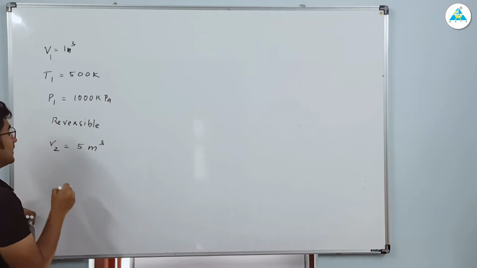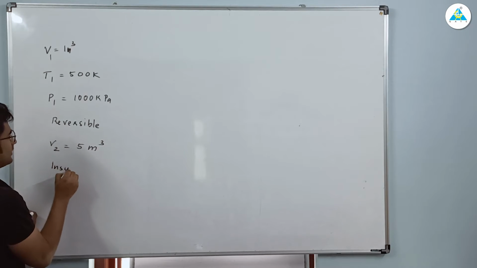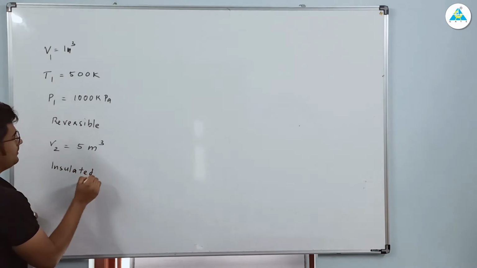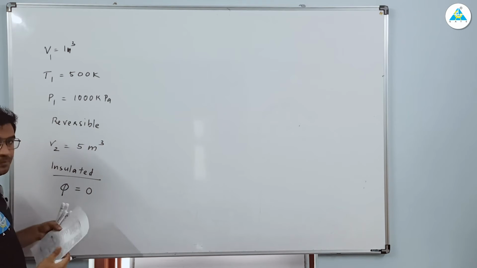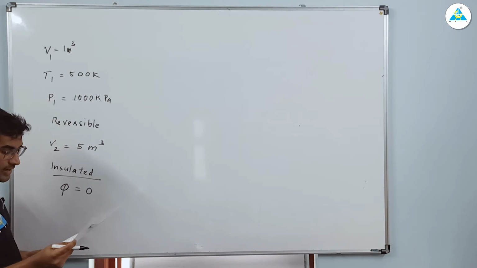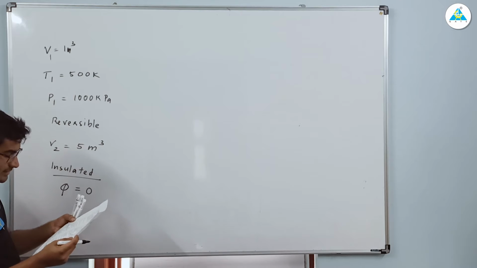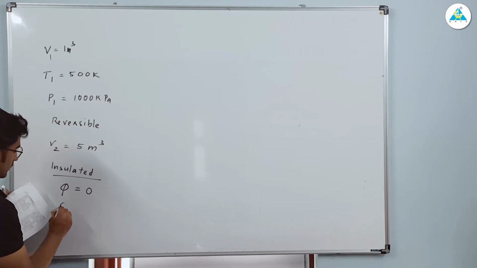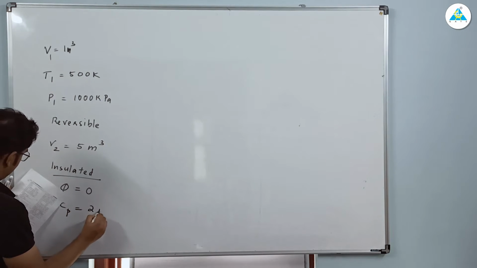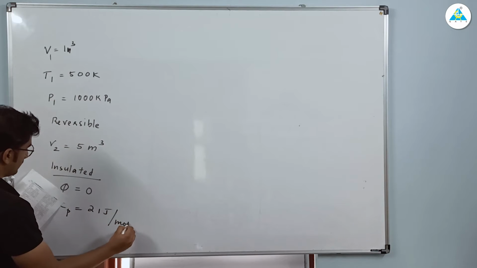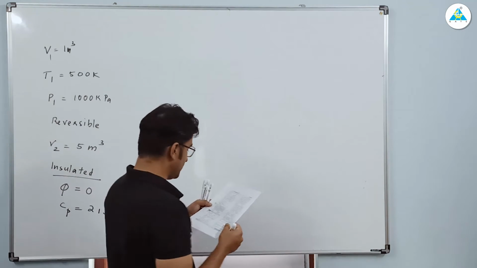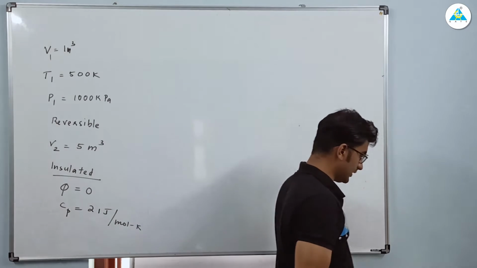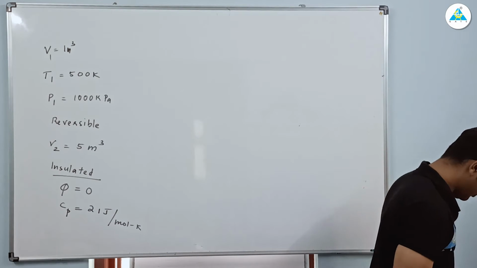In an insulated container, what is the meaning of insulated container? So the process will be adiabatic, so Q is 0. Clear? Insulated container, so adiabatic process. Now if specific heat capacity at constant pressure, so Cp is given 21 joule per mole Kelvin, what will be the final temperature? So your options are 35, 174, 274 and 154.